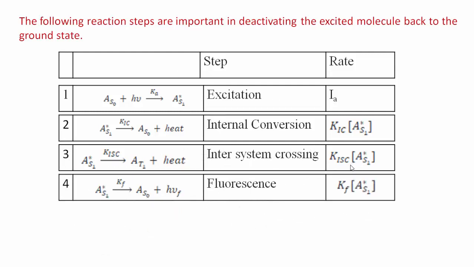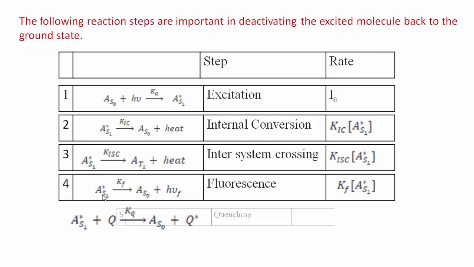Fourth step. What is the fourth possibility? The molecule comes from S1 to S0, but now in this case it emits light radiation in the form of a photon. Here, in internal conversion, the energy is dissipated in the form of heat, but now here the light is emitted in the form of a photon. Whatever energy is emitted in the form of a photon, therefore the phenomenon is called fluorescence, and its rate is given as Kf into the concentration of S star S1, the concentration of this excited molecule. This fluorescence phenomenon depends upon the concentration of the molecule in this S1 state.